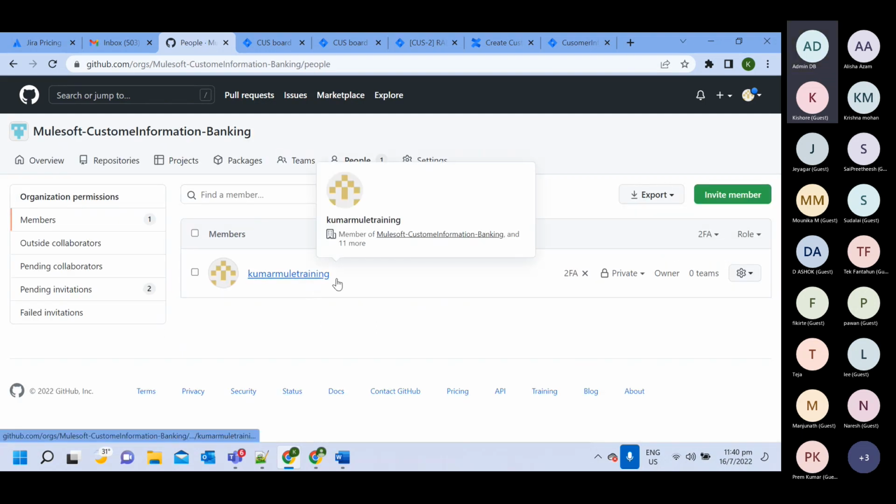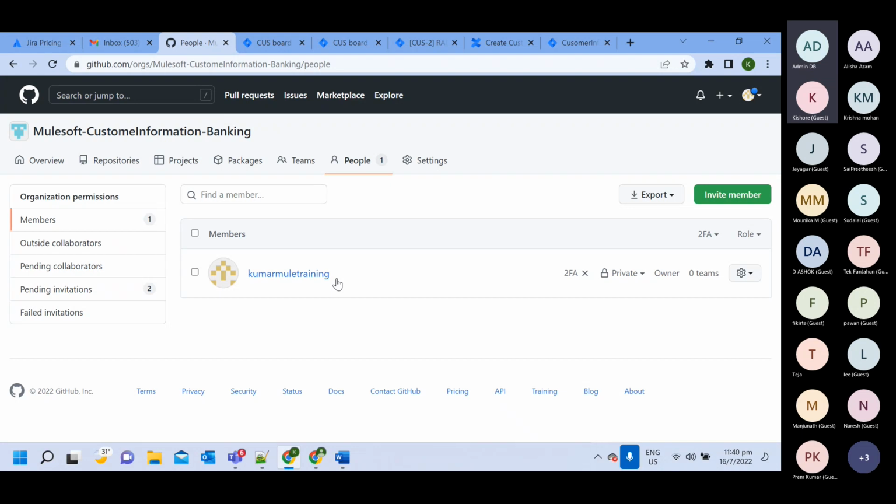So Alisa and Kishore, can you check, have you received any notification for this project, for this organization, Mulesoft customer information? Yes, I received. So once I share the list of email IDs, what you need to do is go. Okay, let me first, can you accept that? I will give you admin access. Kishore, you can also accept.